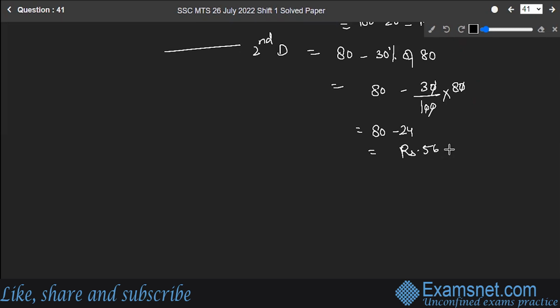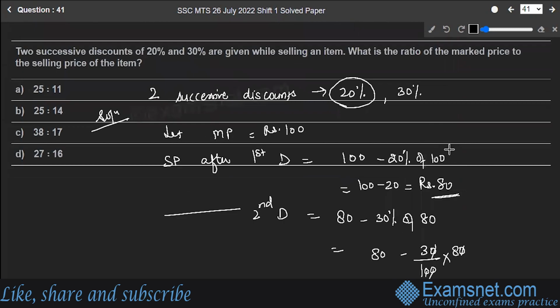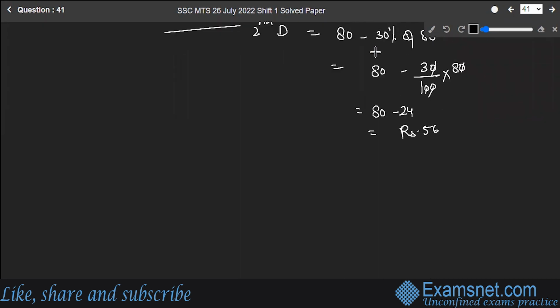Right? What do you have to find out? What is the ratio of marked price to the selling price of the item? So marked price was 100.